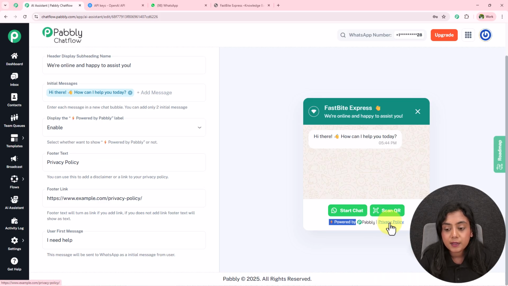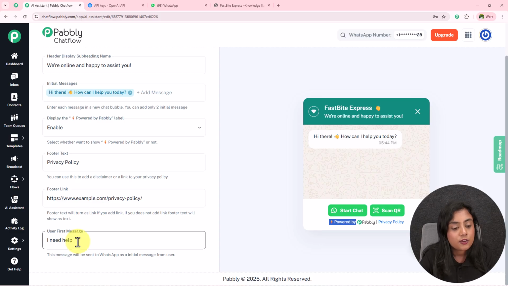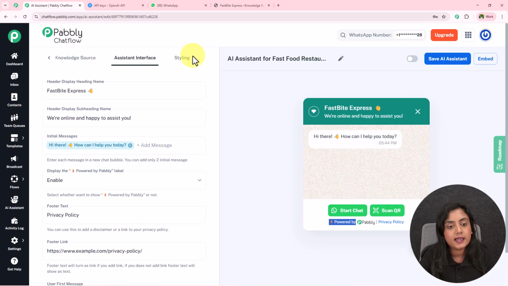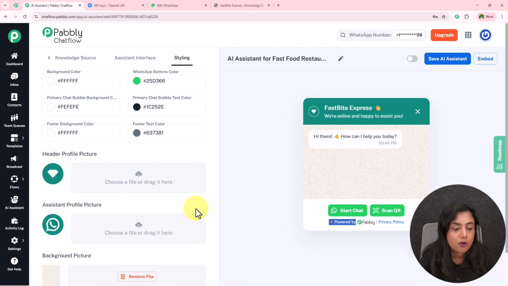If you want a hyperlink like this, you can add the text as well as the link right here, and the user's initial message, what all initial message that you receive from your user, you can enter it. I've entered it as I need help. Now if you want to change this interface according to the brand colors that you have, you can change all the colors right over here as well as the background, image and everything.